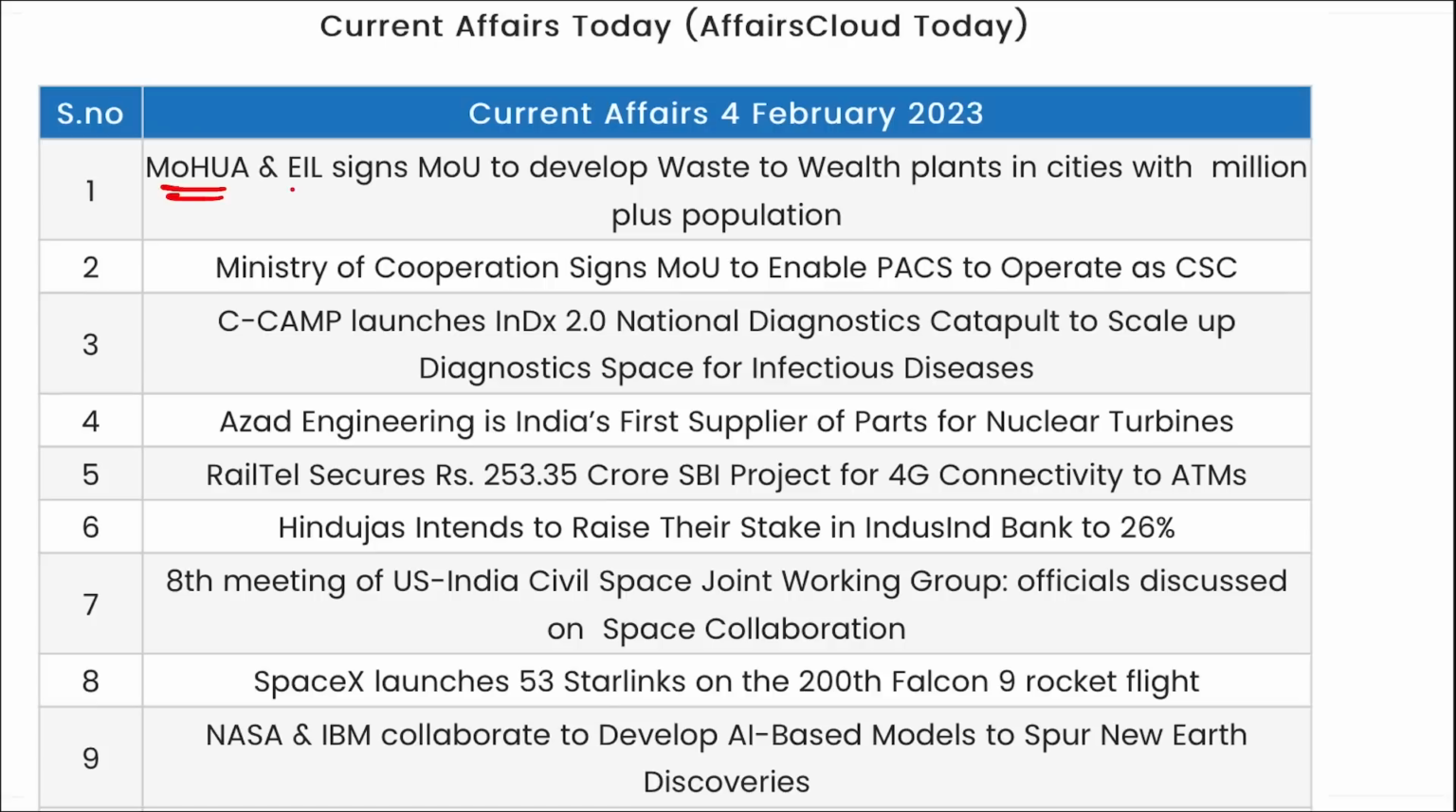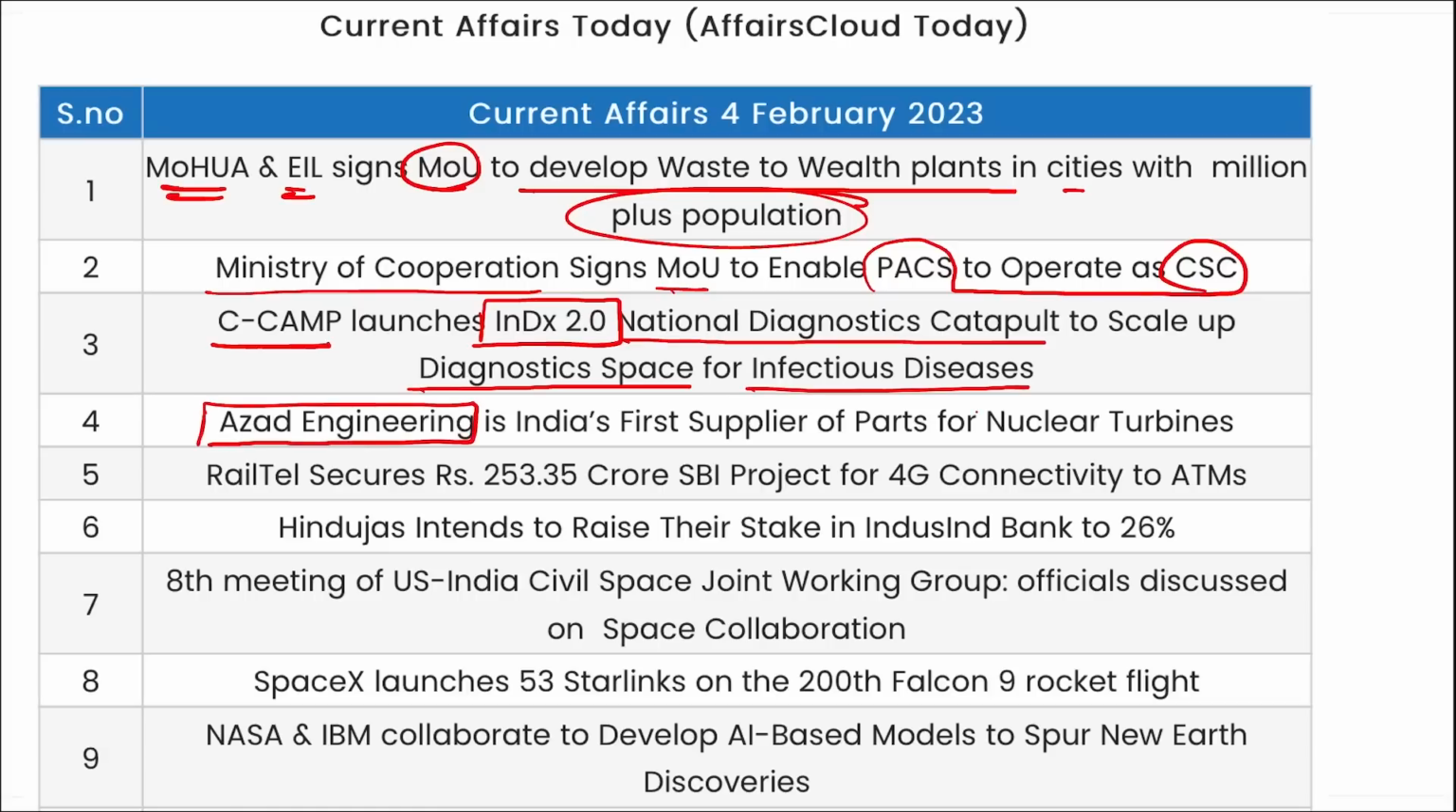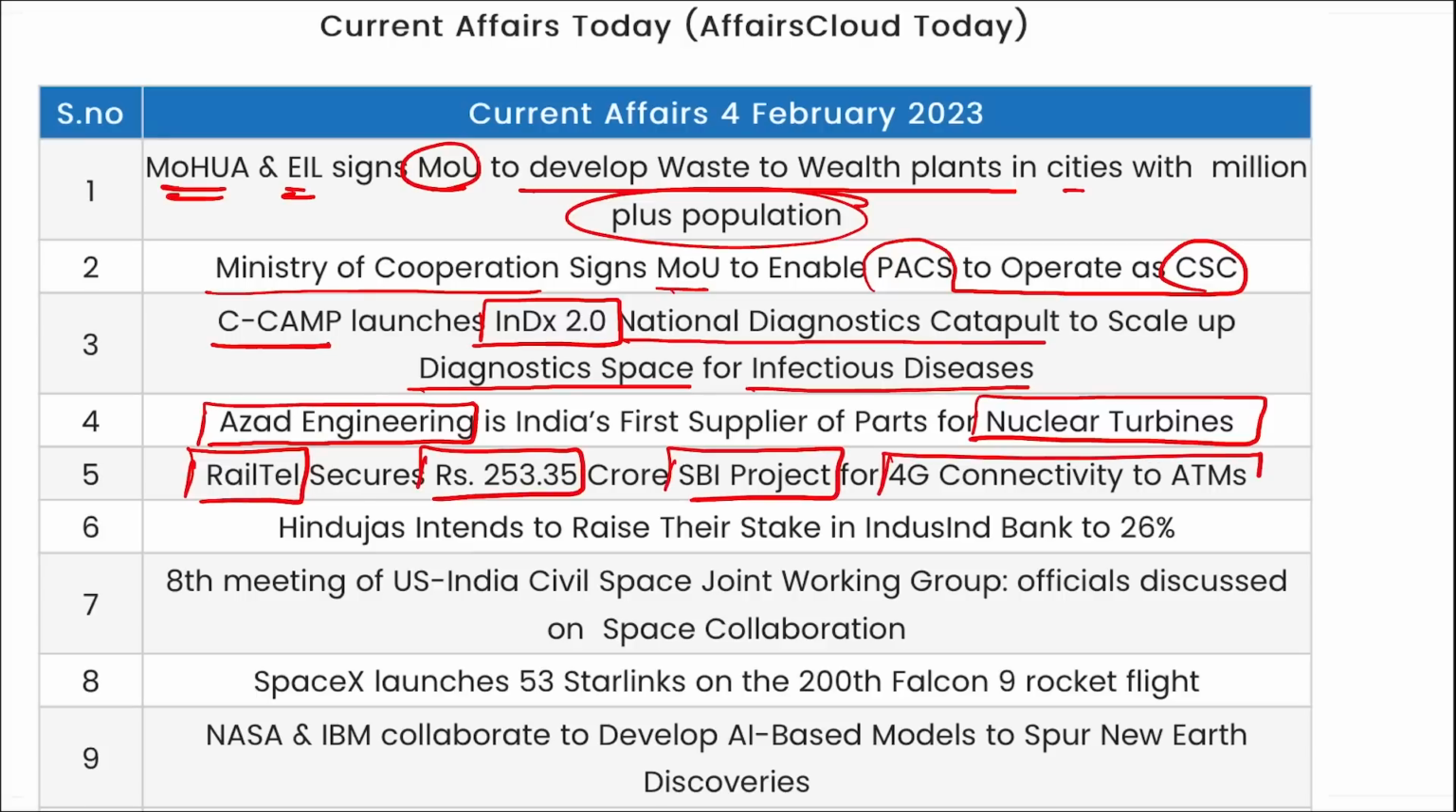Ministry of Housing and Urban Affairs and EIL signed a memorandum of understanding to develop waste to wealth plants in cities with million plus population. Ministry of Cooperation signed an MOU to enable PACs to operate as CSCs. CCAMP has launched INDX 2.0 National Diagnostic Catapult to scale up the diagnostic space for infectious disease. Azad Engineering is India's first supplier of parts of nuclear turbines. Railtel has secured a 253.35 crore SBI project for 4G connectivity to ATMs. Hinduja intends to raise their stake in IndusInd Bank to 26%.